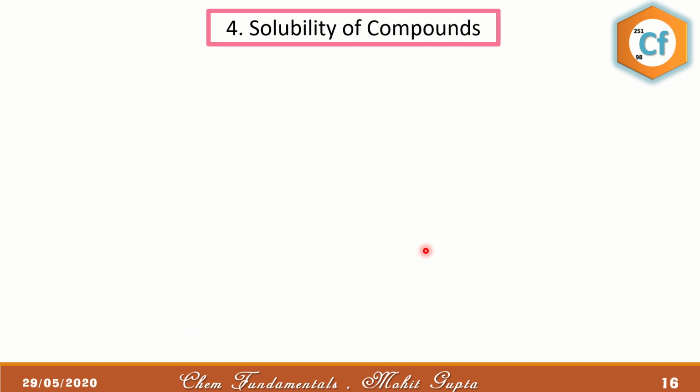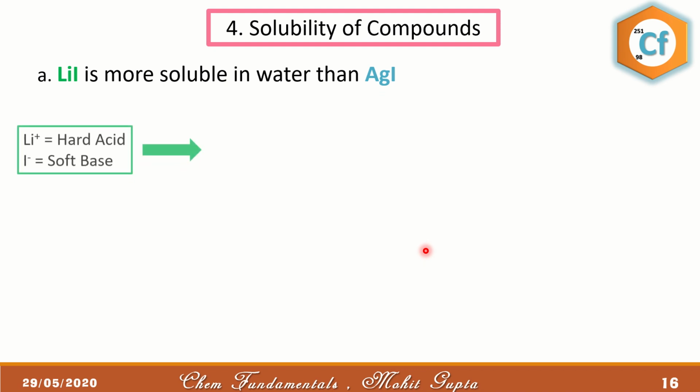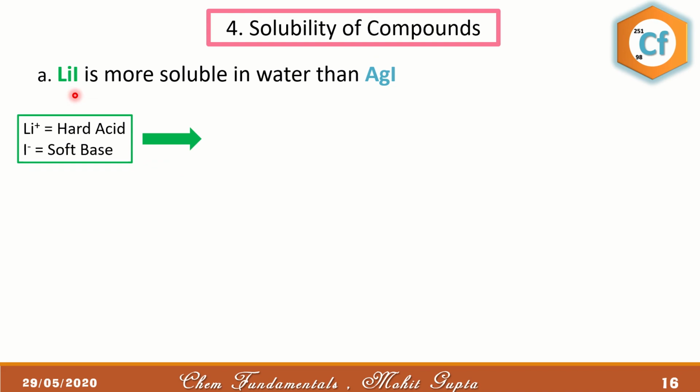Now let's talk about the solubility of the compounds. In this case, we can also predict the solubility of the compound depending upon the ionic and covalent nature or the stability of the compound. For example, in this case, I have lithium iodide, which is more soluble in water than AgI. Why? Because lithium iodide is more ionic than AgI, where AgI is covalent and LiI is ionic.